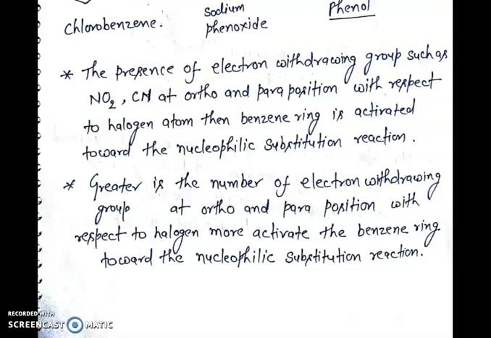The presence of electron withdrawing groups such as NO2 group and CN group at ortho and para position with respect to the halogen atom activates the benzene ring toward the nucleophilic substitution reaction. Greater the number of electron withdrawing groups at ortho and para position with respect to halogen, the more activated the benzene ring is toward the nucleophilic substitution reaction.